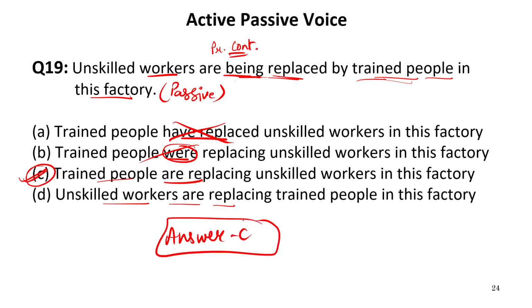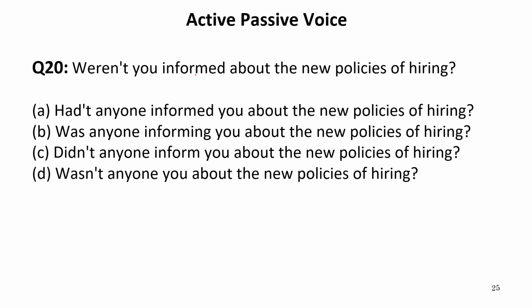Now let us move to the next one. Weren't you informed about the new policies of hiring? Now the sentence is an interrogative structure. And it is written, weren't you informed? It means the given sentence is in passive voice of past indefinite tense. So whenever we have such a sentence in active voice, we need did as the starting of the question.